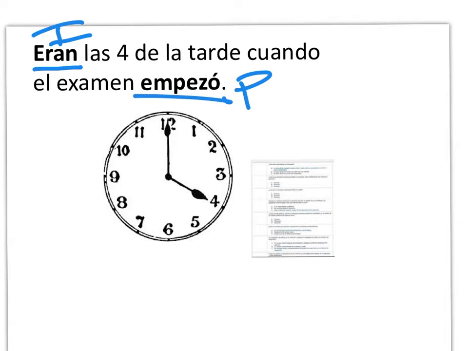On the supersite, on the test, if you see the verb ser, and it has to be ser, I repeat, it has to be ser, with a number, it's probably the imperfect because you're stating what time it was, okay? Don't just memorize time. That's not sufficient enough because I could say el examen empezó a las 4. I'm not using ser in that example, so I'm not using the imperfect. It has to be with the verb ser.